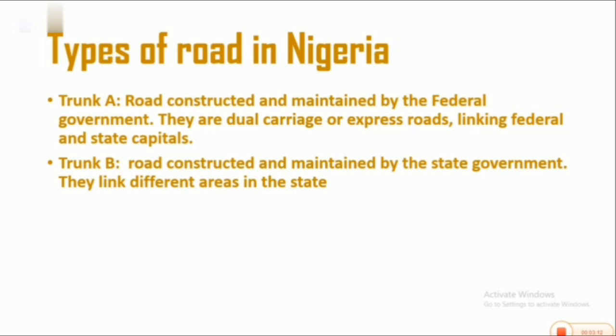Let me give examples of some of the trunk B roads in Abia State, because that is my state of residence. The trunk B roads in Abia State include the Abu-Owerri road. That's a trunk B road. We also have the Osusu road. These are examples of trunk B roads. We also have the Obohill, the Waterside road, and the Nuba road. These are examples of trunk B roads, and these roads are constructed and maintained by the state government.